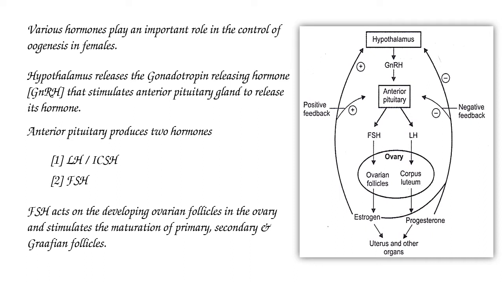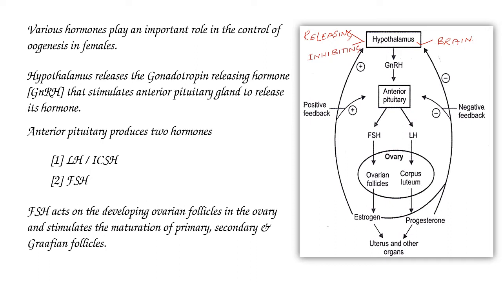Let's see the given representation here. Hypothalamus is a part of the brain, and this hypothalamus produces two types of hormones, releasing hormones and inhibiting hormones.